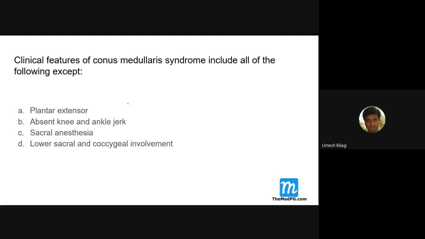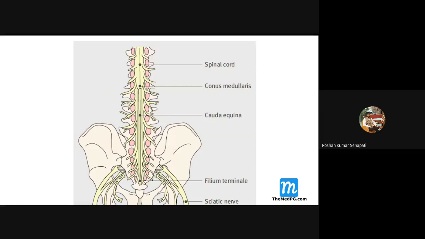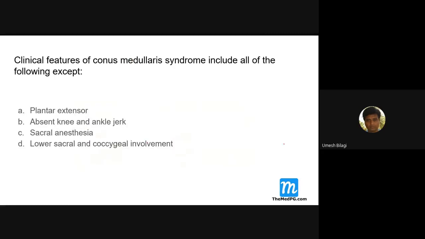You know that we humans have 33 vertebrae, but our spinal cord ends at what level? L1, L2 junction. The spinal cord is shorter, but the vertebral column is longer. The spinal cord ends at the level of L1, L2. Below the spinal cord, what do you have? Cauda equina.